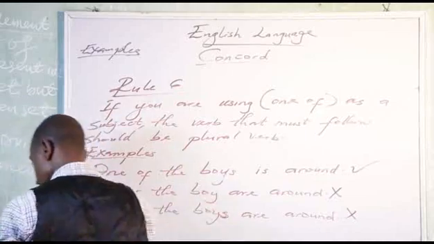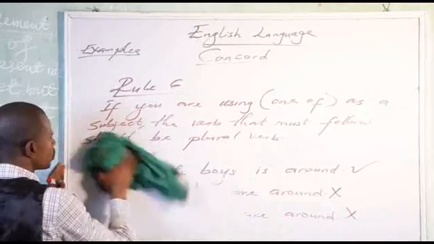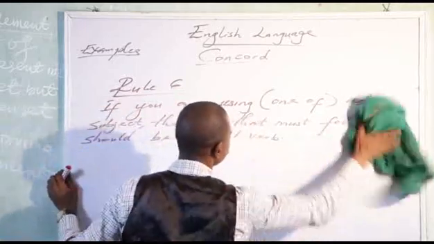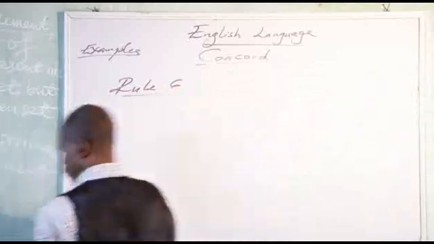Okay? Now, let me cite some examples under this rule in addition to the one given to you. Under rule number 6.